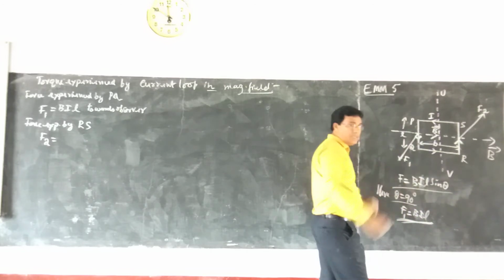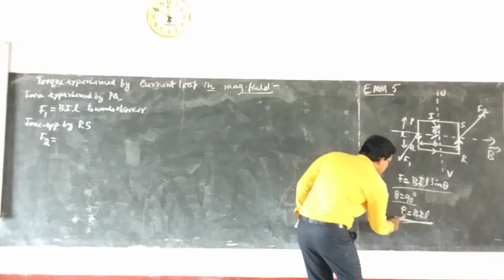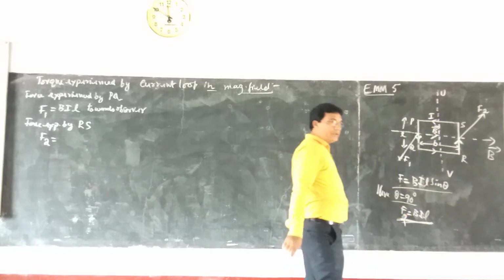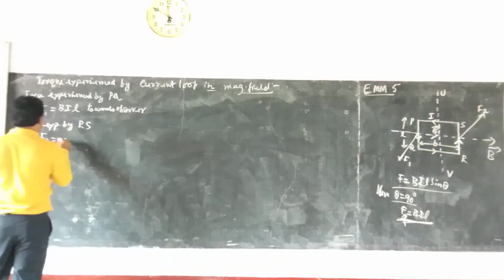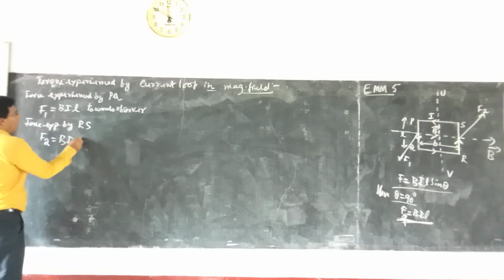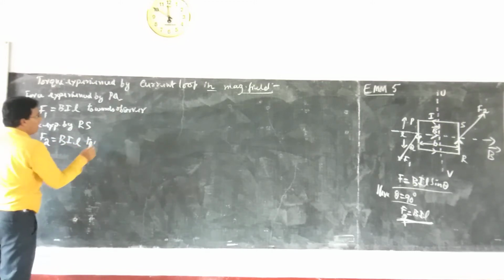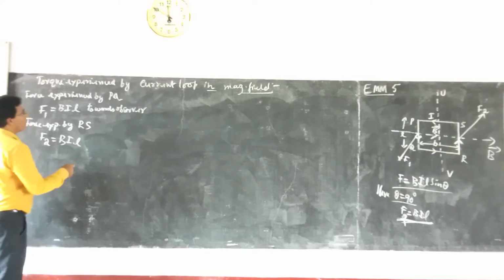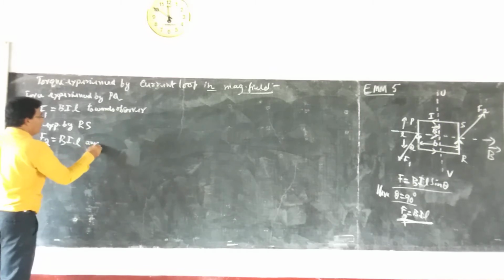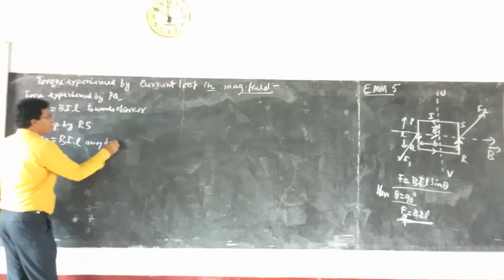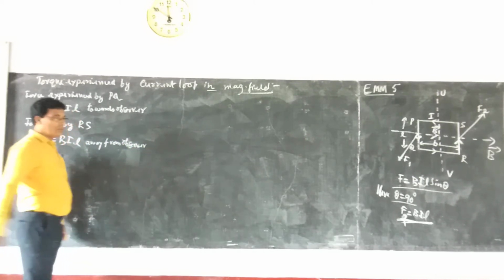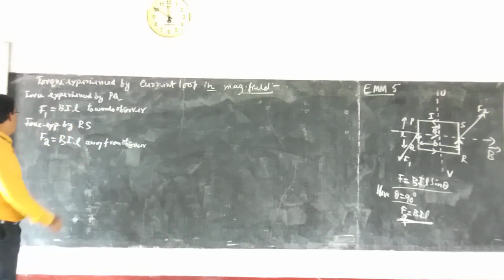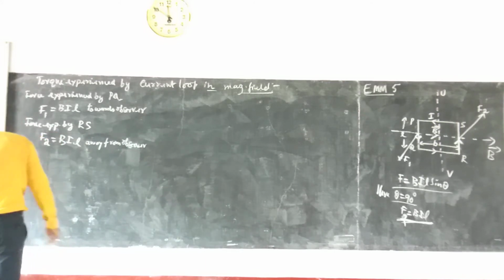Only the direction is changed. So the F2 magnitude also will be the same, BIL. Therefore F2 is equal to BIL away from the observer.